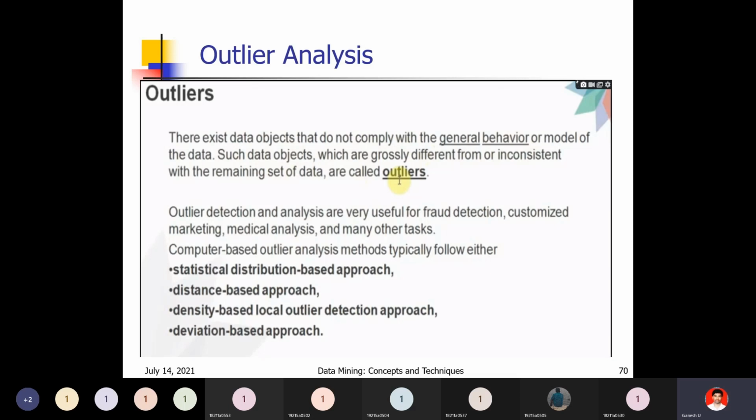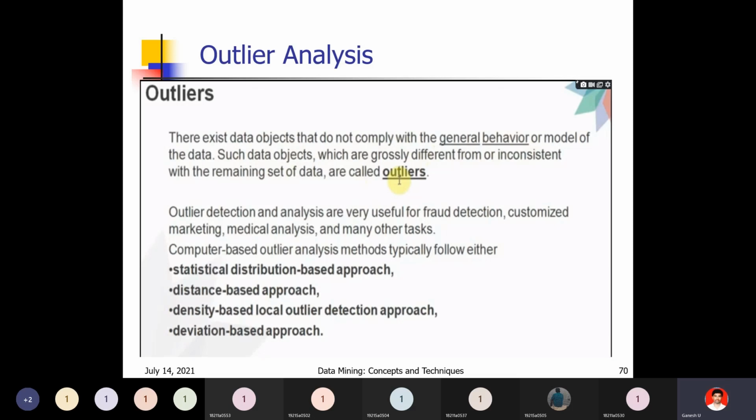Next, density based local outlier detection approach. If all the elements are very thick, very near, and one element has more distance from the other elements, then that is nothing but an outlier based on density. Density is the number of points very near to each other; then that is high density.